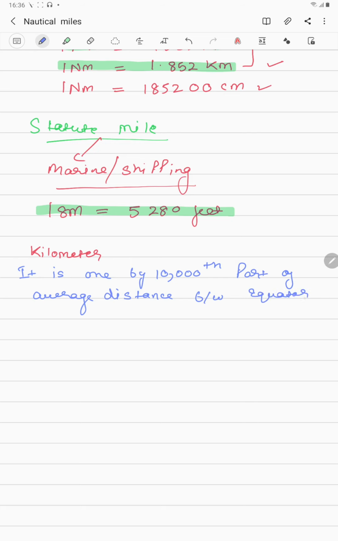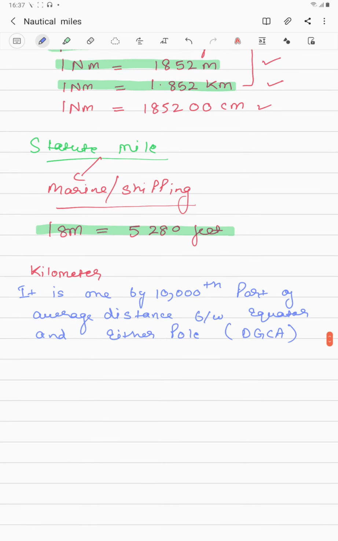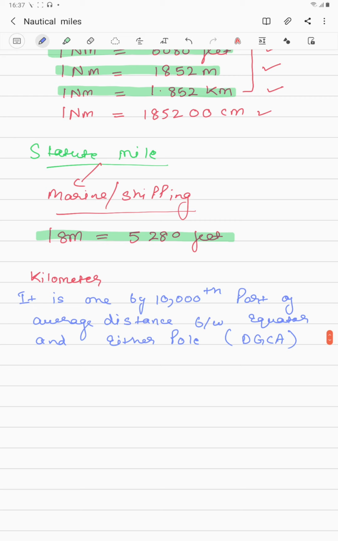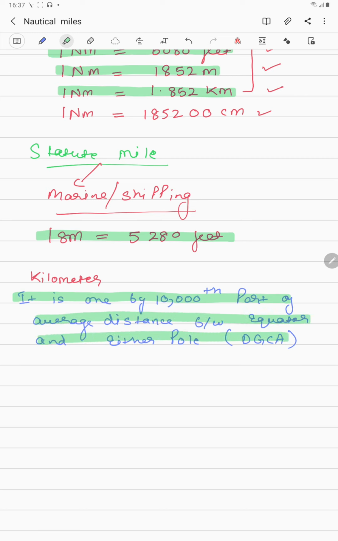the equator and either pole. So guys, this definition is the one given by the DGCA. What exactly ICAO has given as its definition in Annex 5, I have not checked, but I will let you know. Okay, but this is the DGCA definition that you need to remember. It is the 1 by 10,000 part of the average distance between the equator and either pole.